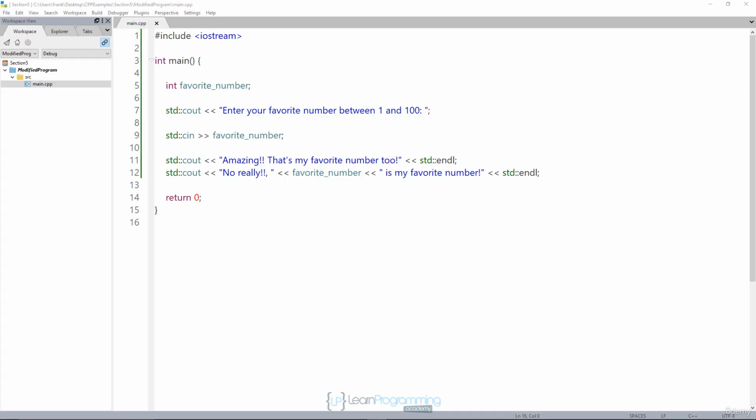So now I'm back in CodeLite, and I'm looking at the same program that we did in the previous section, the one with the favorite number. You can see that I mentioned that main and #include and favorite_number and so forth were not keywords. Same with std, cout, cin, and so forth, and endl, all of these. These are not keywords. These are called identifiers. And there's an important distinction between identifiers and keywords. An identifier is something that the programmer names. So these names have been created by programmers to represent something meaningful to them. There are rules about how to name identifiers, and we'll go into all those in a later section.